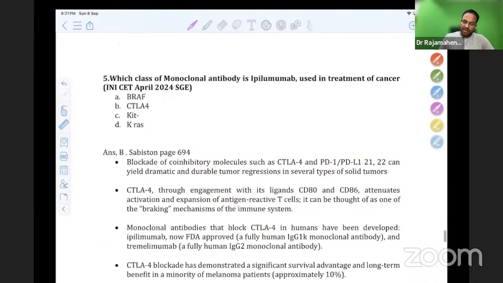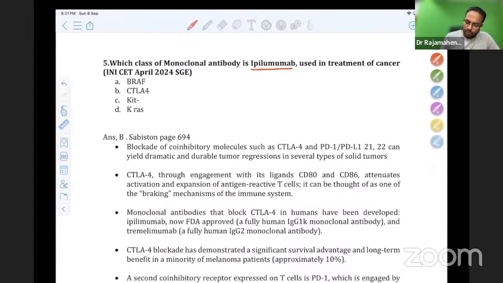This is a new question. Which class of monoclonal antibody is ipilimumab? The problem in INI SS exams is that the AIIMS examiners commonly follow up the patients for chemotherapy and other immunotherapy, so they ask the latest immunotherapy regimen. Definitely one question will come on the latest drug, which is very difficult for us to even find in many textbooks. One such drug asked this time is ipilimumab, which may be a general part or gastro part question. Which class of monoclonal antibody is ipilimumab?